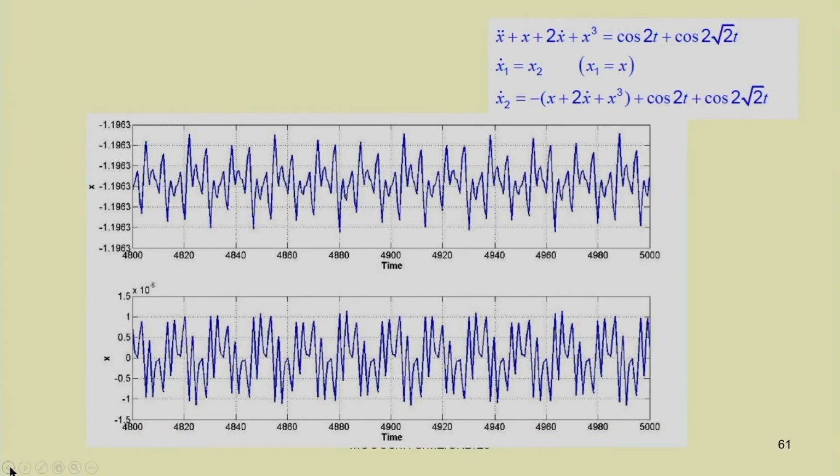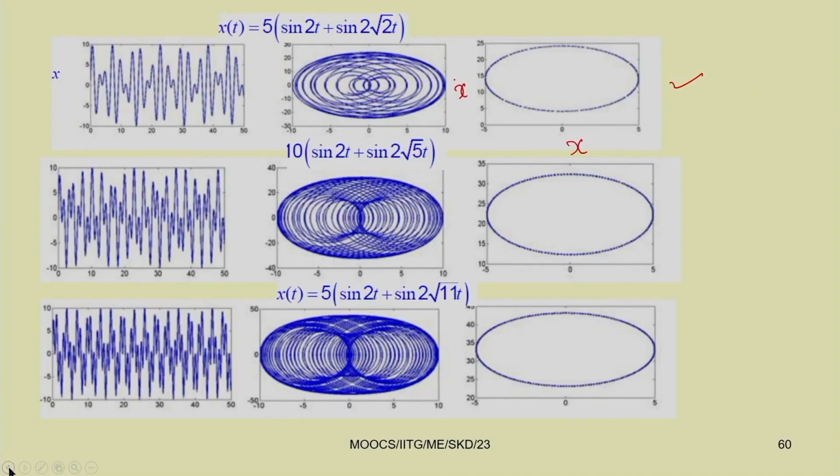Here you have taken the ratio equal to root 2 also. In this curve you have taken the ratio equal to 2 root 5 by 2, that is equal to root 5, which is also an irrational number. Similarly, here it is plotted 2 root 11 by 2, so this is root 11, which is also an irrational number. You are getting different types of curves, different types of phase portrait. This middle line is x versus x dot, which is the phase portrait.